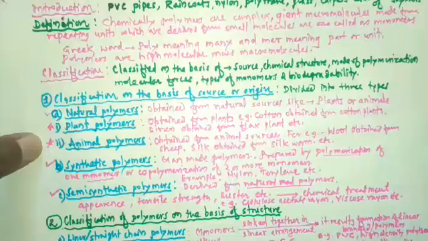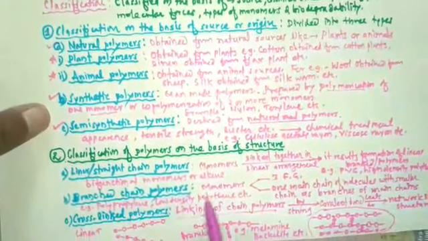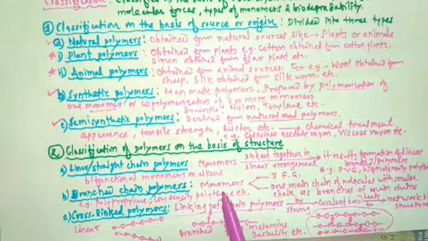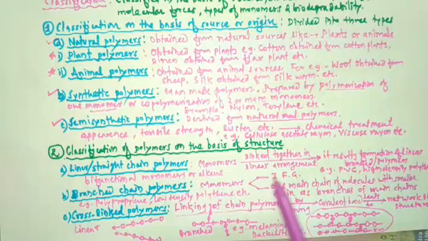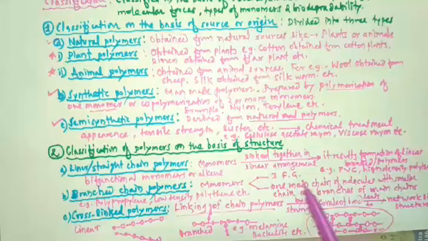Then the next class is branched chain polymers. Branched chain polymers are polymers in which the monomer contains at least 3 functional groups, or one main chain of molecule with smaller chains as branches.